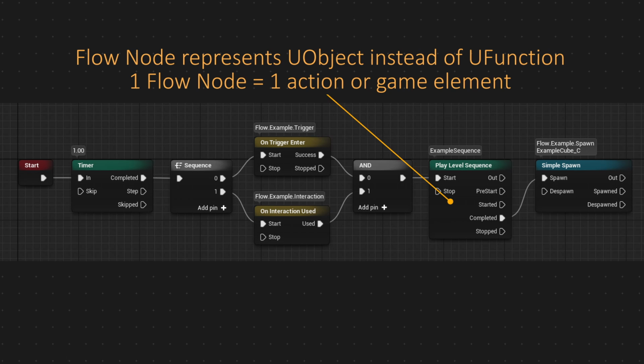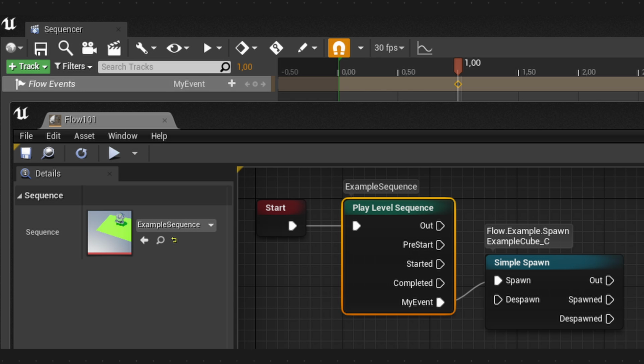What's more, Flowgraph nodes are able to generate context pins, special pins created out of the referenced asset. Context pins on the play level sequence node are created from keyframes placed on the flow event track on the sequence timeline. This kind of magic allows designers to call any kind of event during playback of a cutscene or any other sequence animation. And your flow nodes can create context pins from any kind of asset.